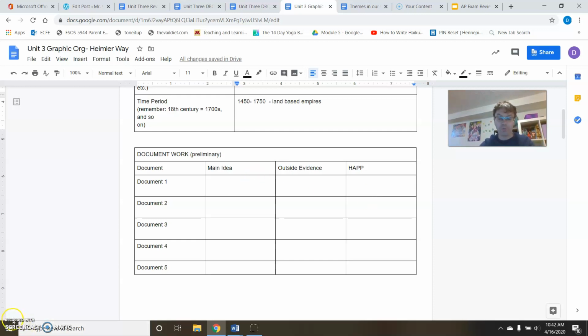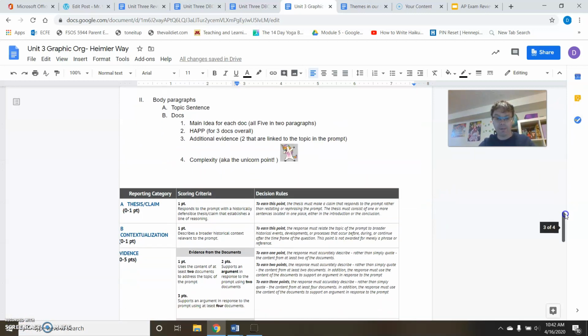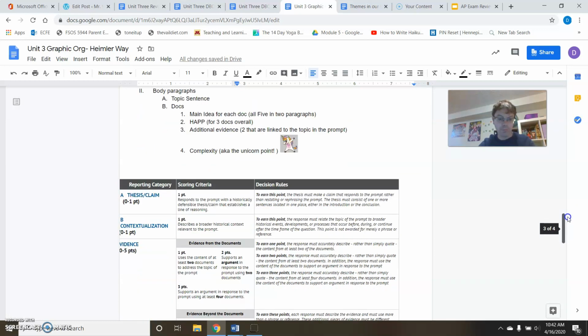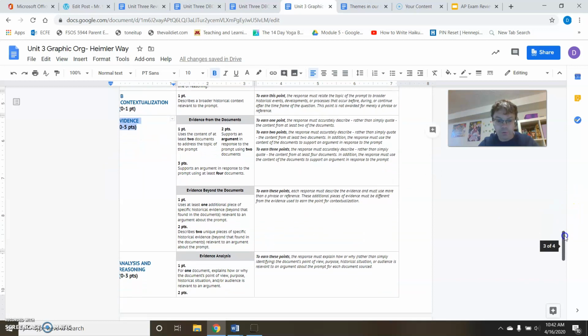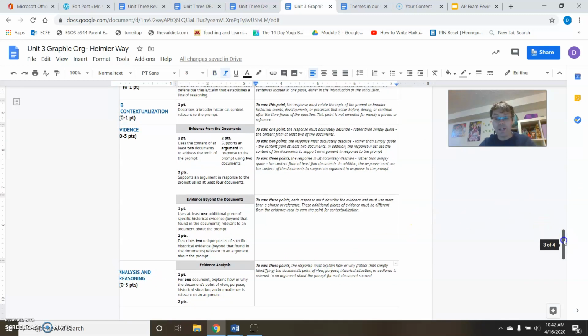So I'm going to go to our rubric, and we're going to take a look at scoring here real quick. All the way at the bottom, I put down our scoring. So let's take a look at this. I have here in my evidence area is where I'll get a lot of the scoring for the documents and analysis and reasoning. So let's go take a look. And you're going to find a lot of this is real similar to what we've already done. So let's look at our evidence from our document.